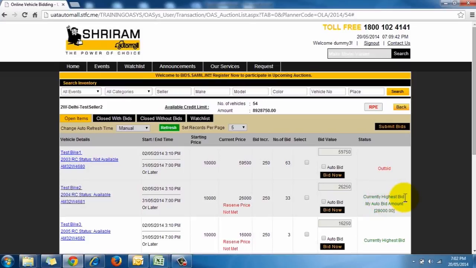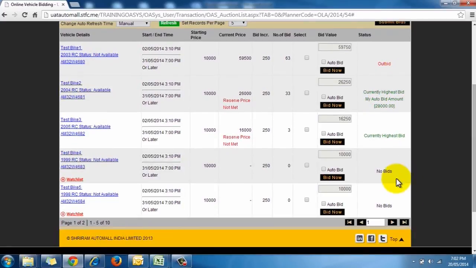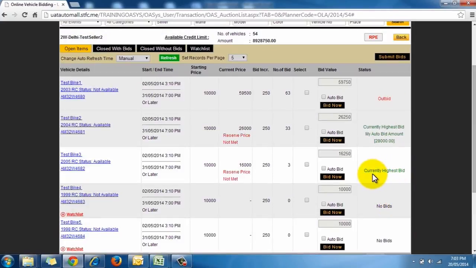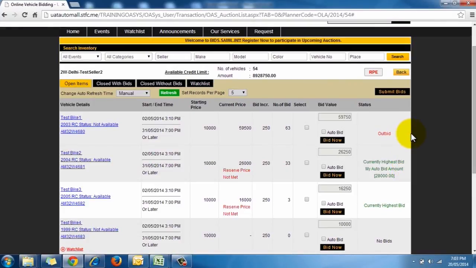Within this section, no bids means the vehicle has not received any bid yet. To bid means that you did not participate, but other bidders are participating in the vehicle's bidding. Currently highest bid means the bid amount on this vehicle is the highest among the other bidders but below the reserve price. And if the vehicle is closed below reserve price, then it will go pending for approval from the seller. Winning means the bid amount is highest and above the reserve price. Outbid means any other bidder has quoted a higher bid amount against yours.